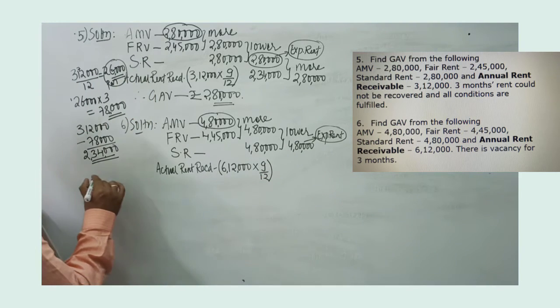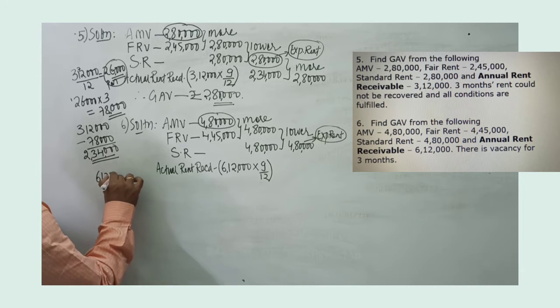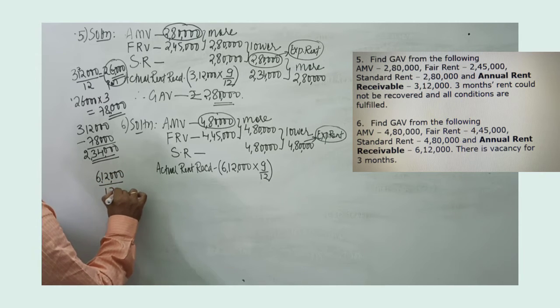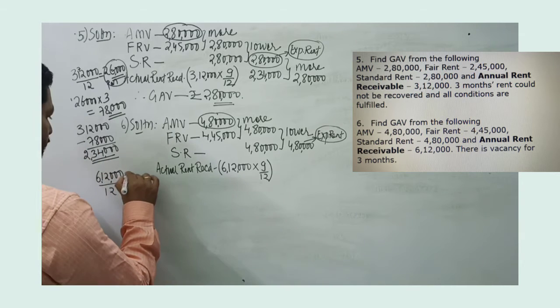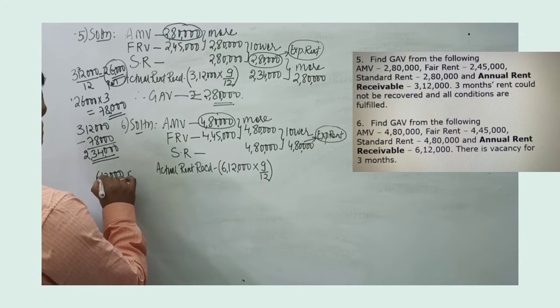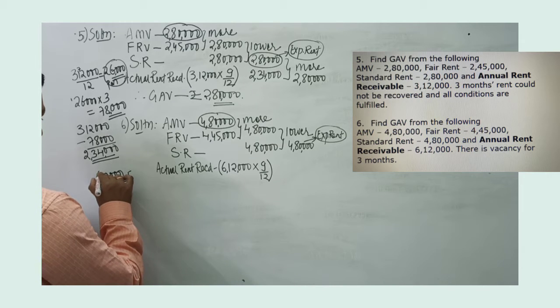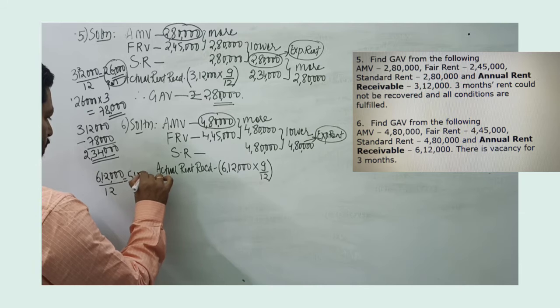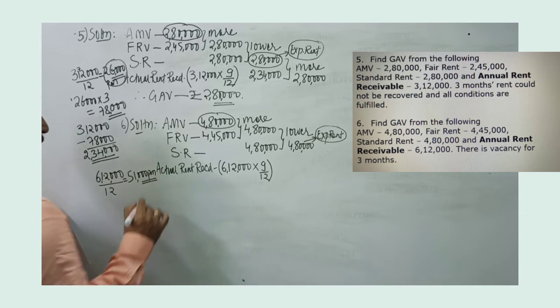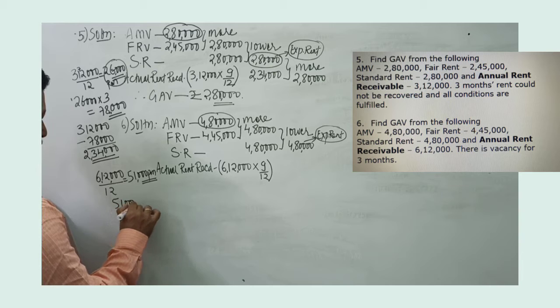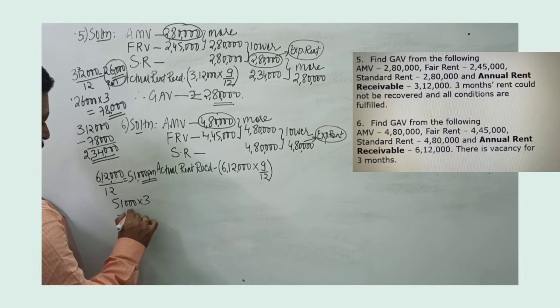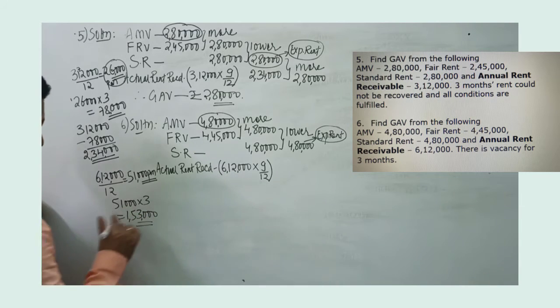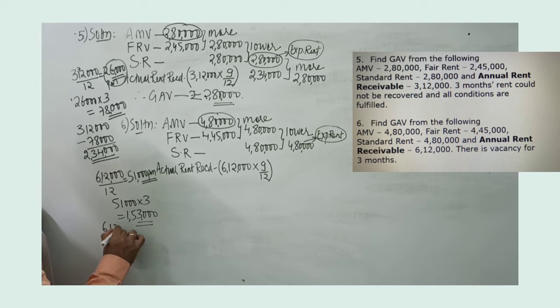Let's calculate the amount. If I take 6,12,000 divided by 12, how much will be the per month rent? I will get 51,000. 51,000 per month will be the rent, and 51,000 into 3, that is the vacancy period rent, will be 1,53,000. So from 6,12,000 I will have to deduct 1,53,000.